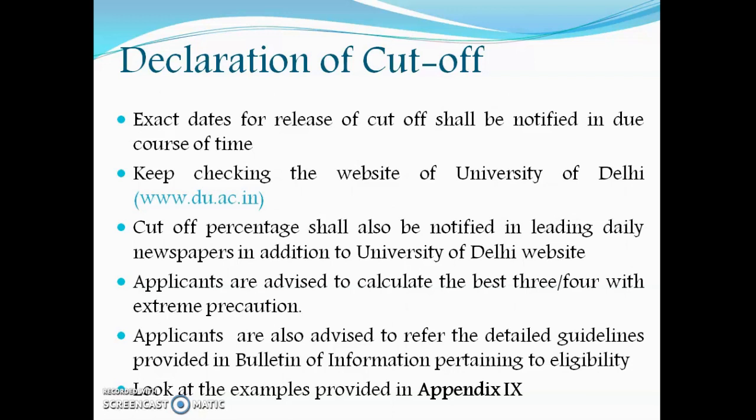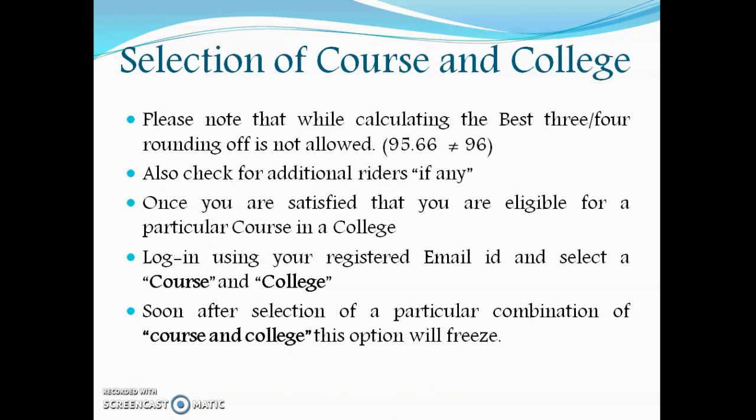Applicants are advised to calculate the best 3 or 4, whatever is applicable, with extreme precaution. Applicants are also advised to refer to the detailed guidelines provided in the Bulletin of Information pertaining to eligibility. You are also requested to look at the examples provided in Appendix 9, where calculation of best 3 and best 4 has been shown.